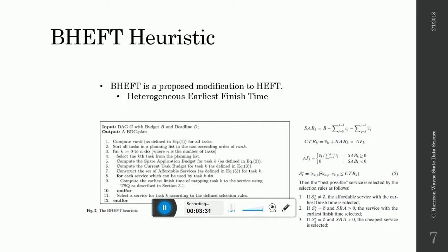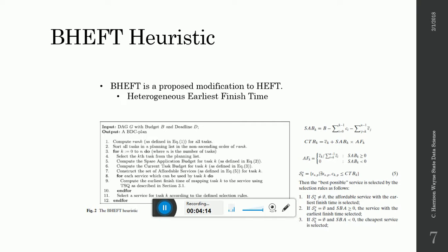So let's talk about the BHEFT heuristic, better known as the BHEFT algorithm. BHEFT is a proposed modification to the HEFT algorithm, which is focused on the earliest finish time. What we're going to do is look at the steps that they have put together for the BHEFT algorithm. So DAG G with budget B and deadline D is our input, and our output is a budget deadline constrained plan. First we're going to compute the rank as defined in equation 1, which is pretty simple. We're going to sort all the tasks based on the rank in non-ascending order.